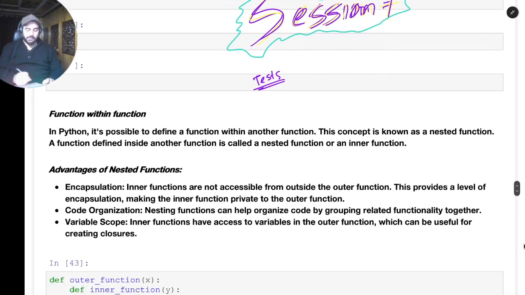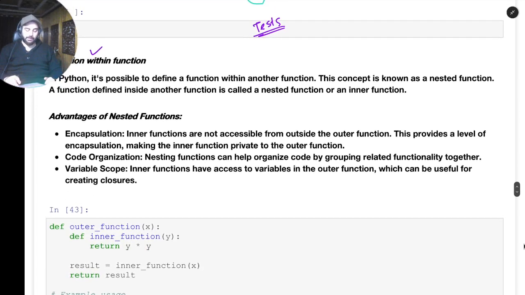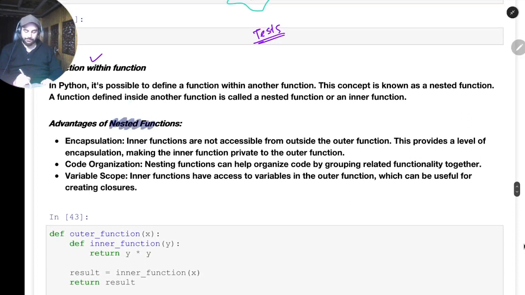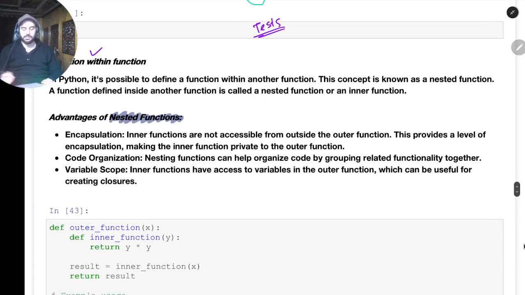The first thing is we'll start with functions in functions. So function within the function. Suppose we have defined a function. In that function, we are defining another function, and these are called nested functions. If you see it here, I have written they are called nested functions. So nested function means a function within a function, as we have nested loops, that means a loop within a loop.